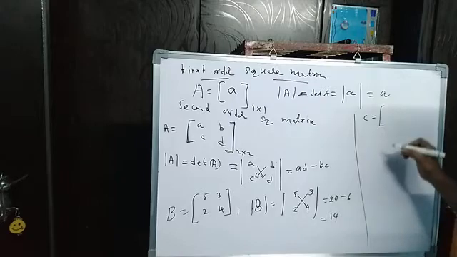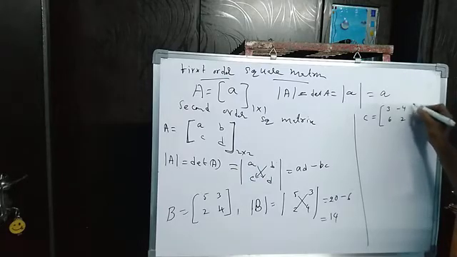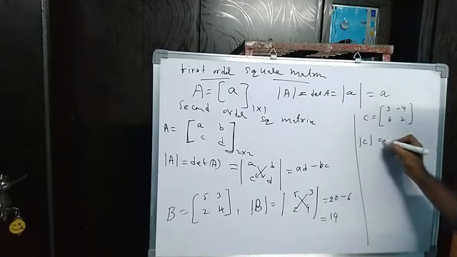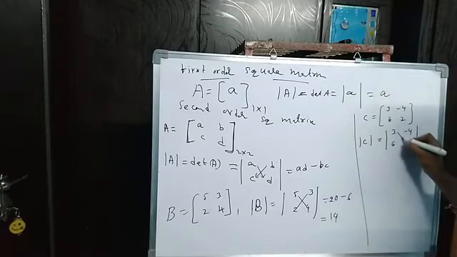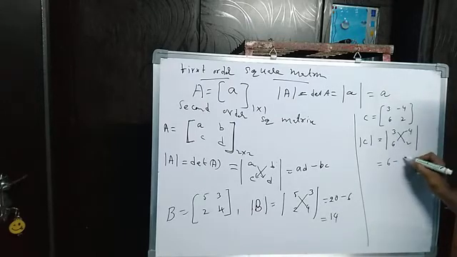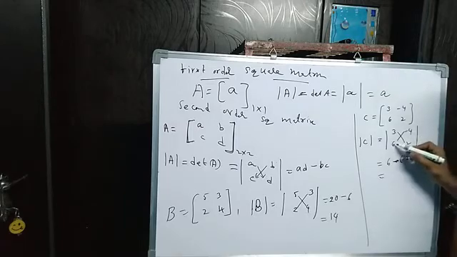I will take one more, matrix C. C is 3, minus 4, 6, 2. We have to find the determinant of C. Just do cross multiplication: 3 2s are 6 minus 6 4s are 24, with the minus sign there, so minus minus 24.